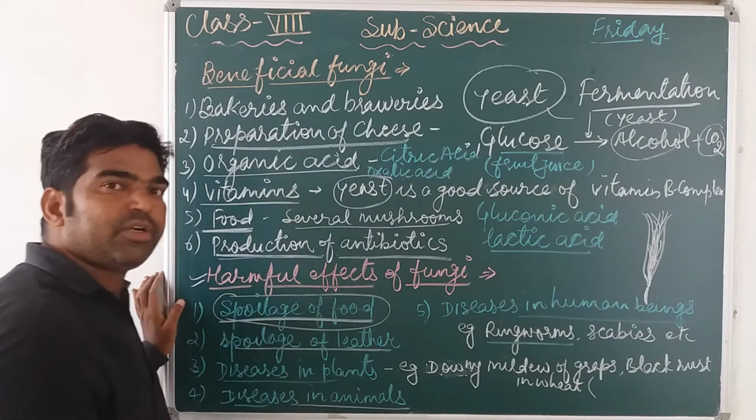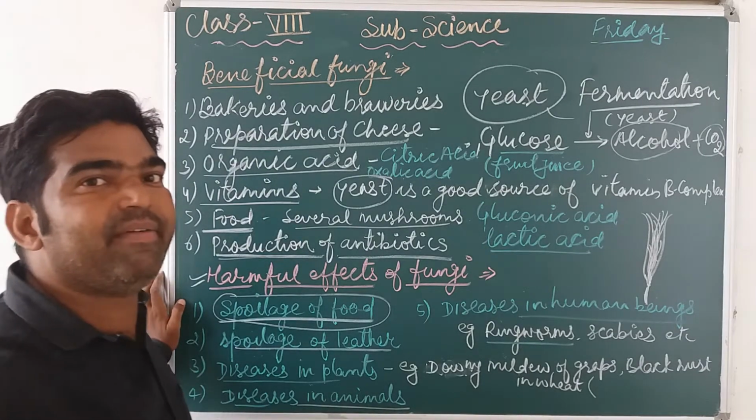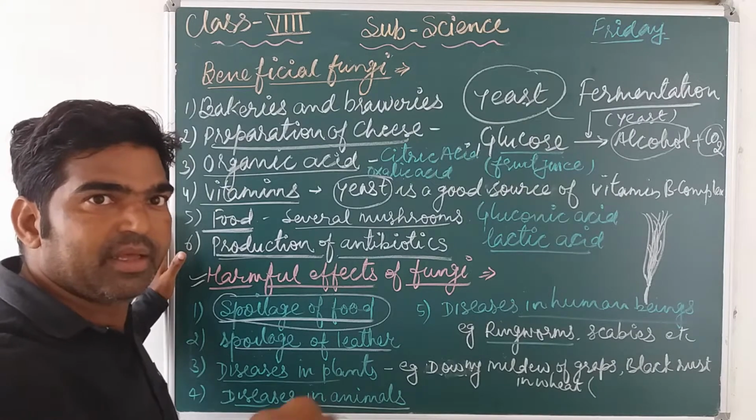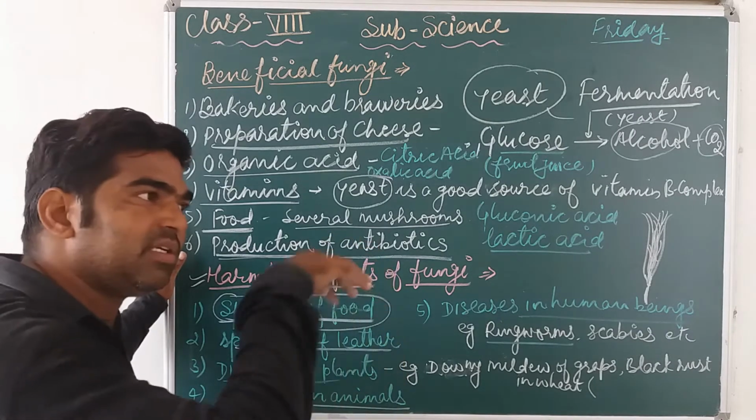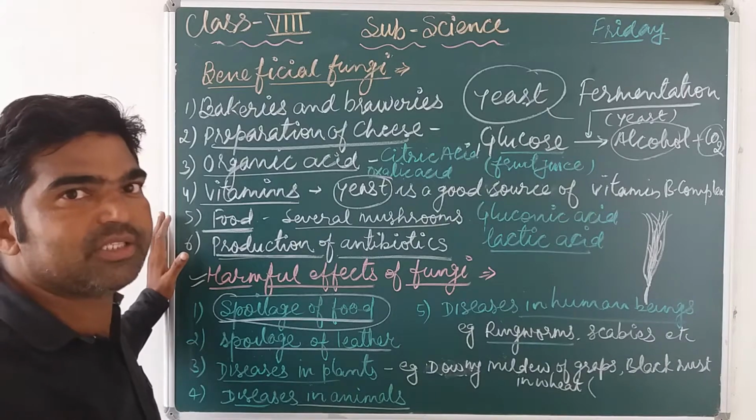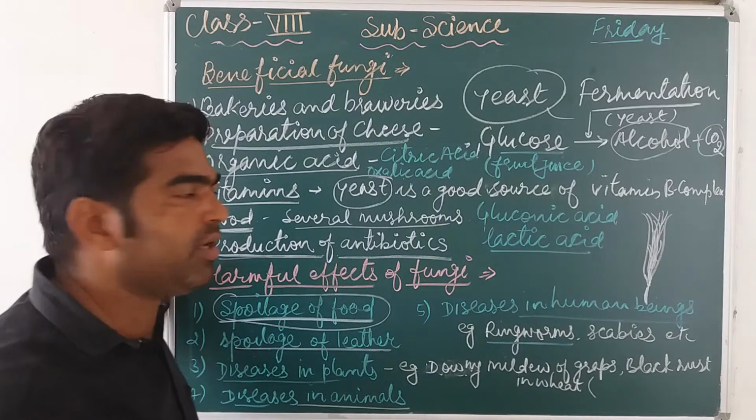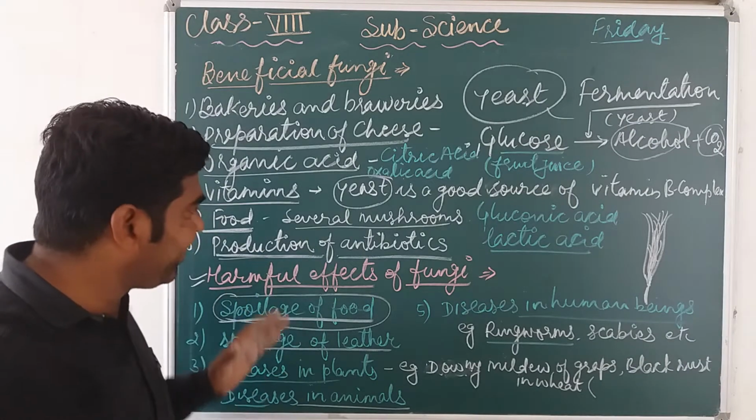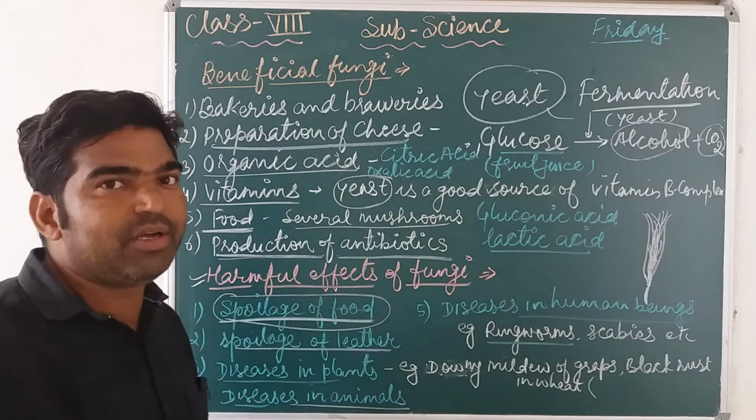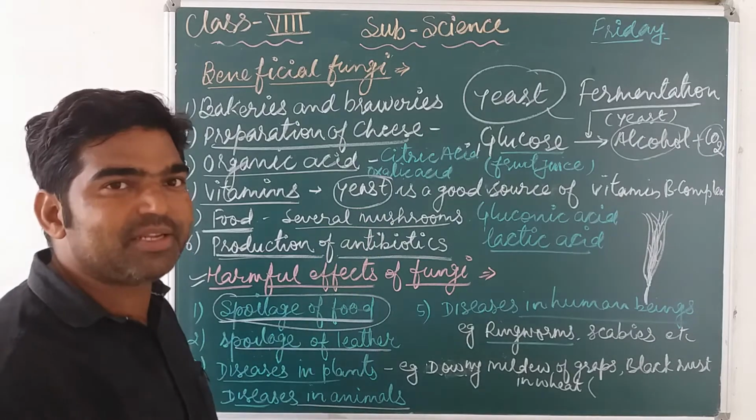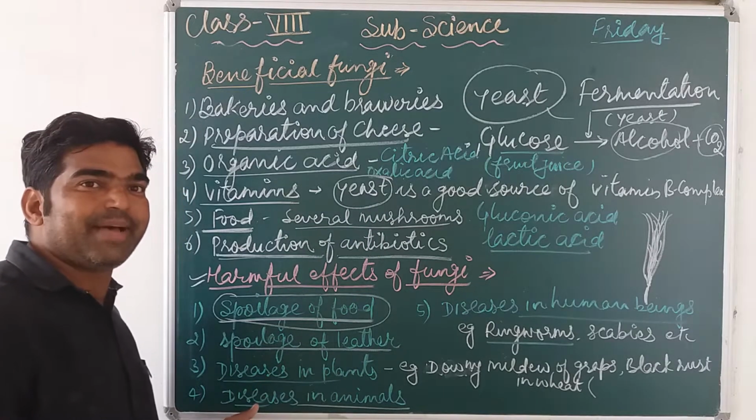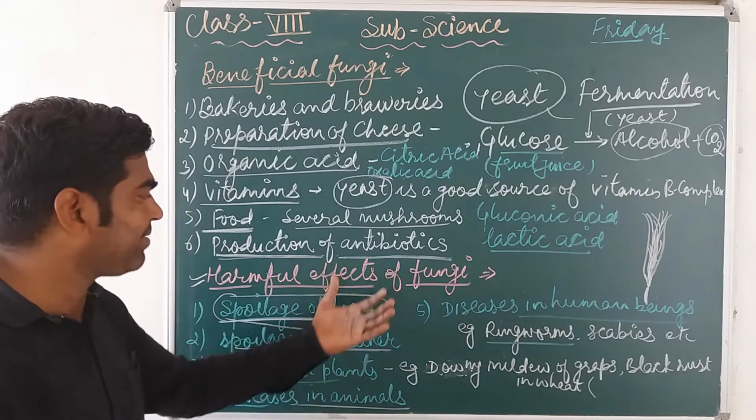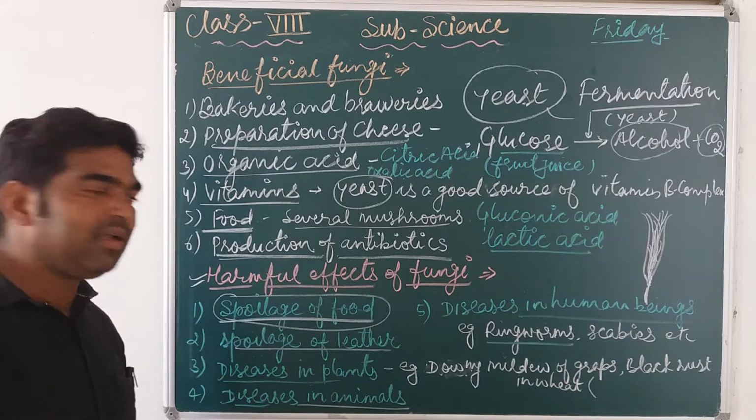Now these are the usefulness. These are the advantages of this fungi, means in some way somehow it supports our life, it is useful for us. Now in same way, it is also harmful for us, because this chapter tells us about this microbes is a friend and a foe. So it also has some harmful effects in our daily life.